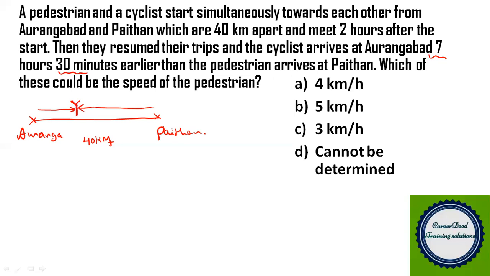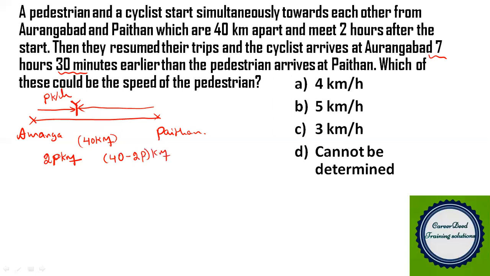Now you can assume the speed of the pedestrian. The pedestrian is the person walking, right? So we can call the walking person the pedestrian. So the speed of the pedestrian is p kilometer per hour, and he is traveling for 2 hours to reach the point. So the total distance traveled by the pedestrian in the 2 hours is 2p kilometer. Now, what could be the distance traveled by the cyclist during the same time? If the pedestrian covers 2p kilometer out of 40 kilometers, then the cyclist will cover 40 minus 2p kilometer during the same 2 hours.